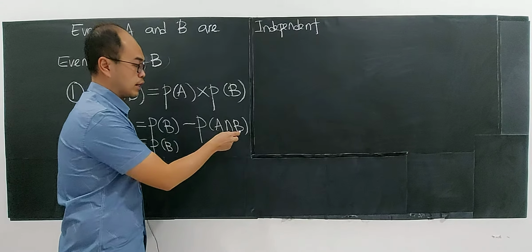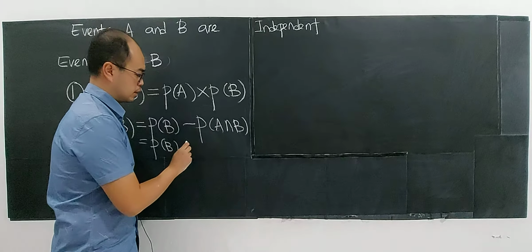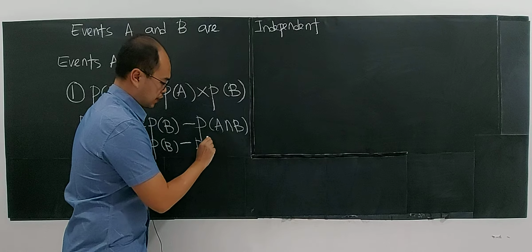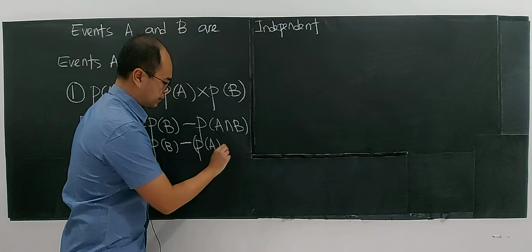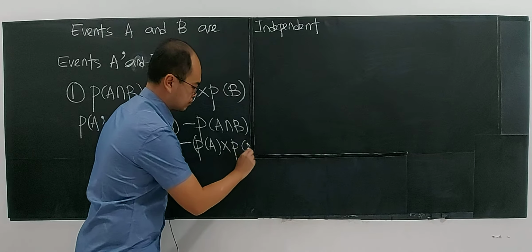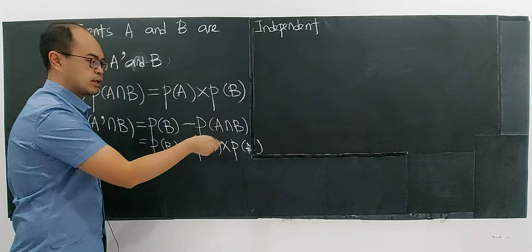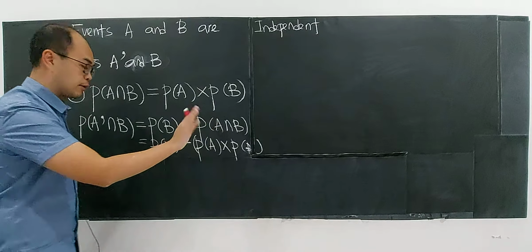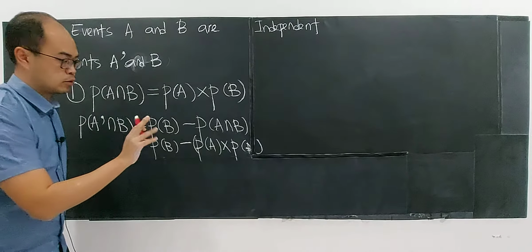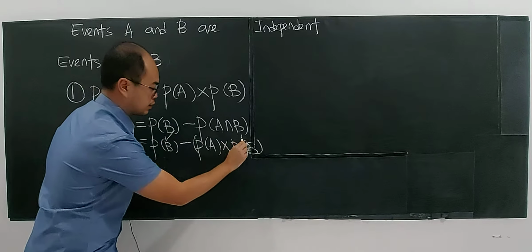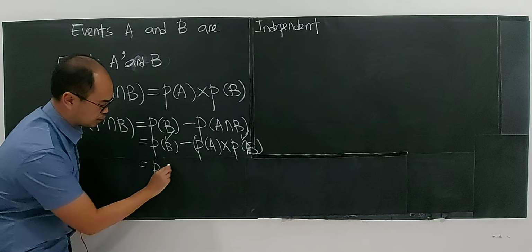I know that events A and B are independent. If it is independent, definitely we can take P(A) multiplied with P(B), because A and B are independent. But we haven't told you that these two are independent, not yet. So now it's P(B) minus P(A) times P(B). There is a common factor here, P(B), so I can factor out the P(B).